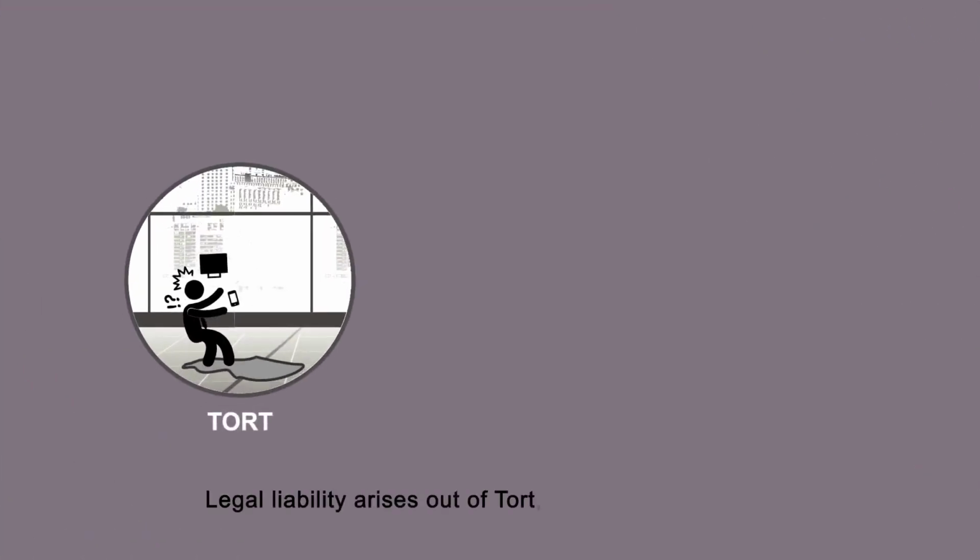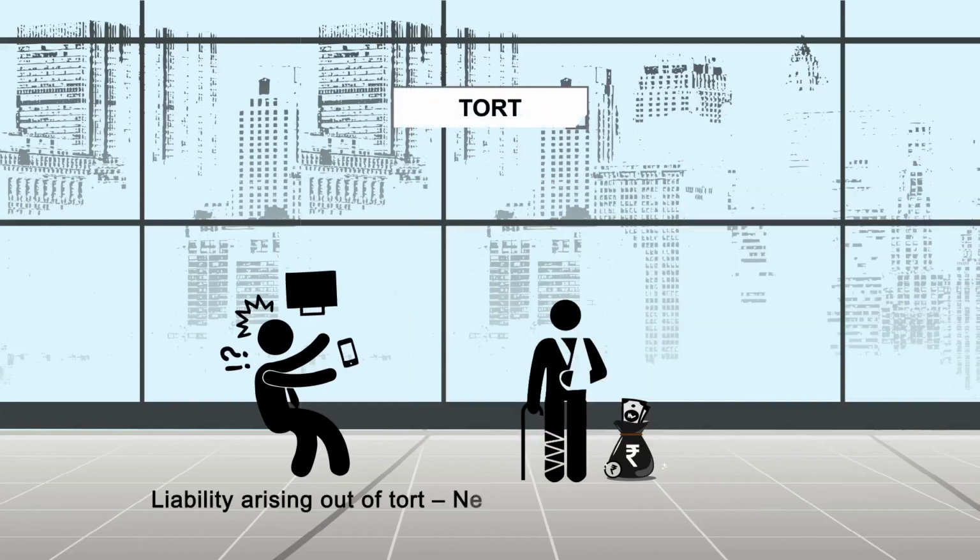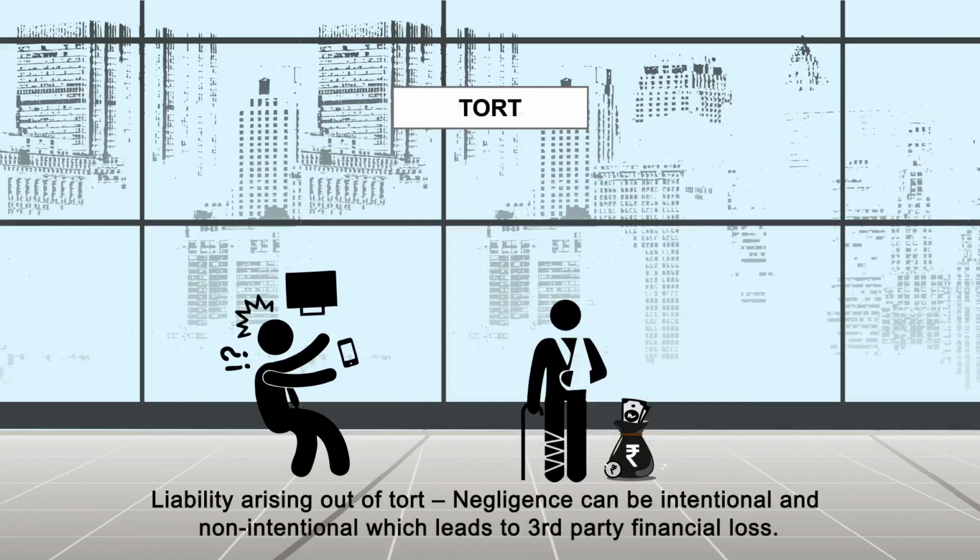Legal liability arises out of tort, contract, and statute. Liability arising out of tort: negligence can be intentional and non-intentional, which leads to third-party financial loss.